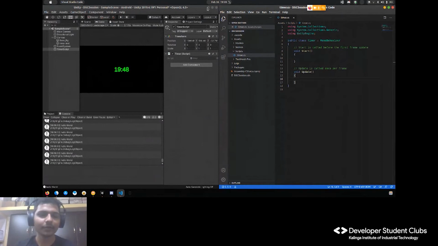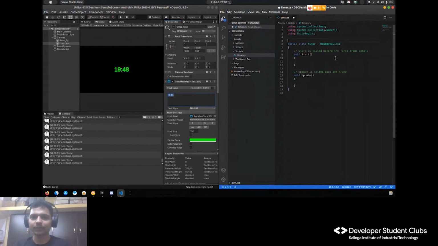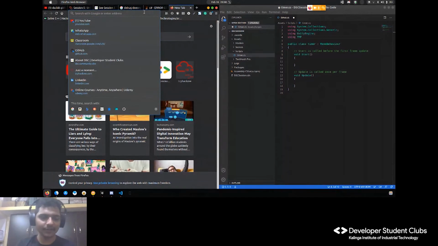Now the next thing is how to access the timer text component. We want to access this text input area. Okay, I want to access this. So first of all, I have to use a library, using. Instead of writing it out, let's increase the speed of this because it's almost one hour now.